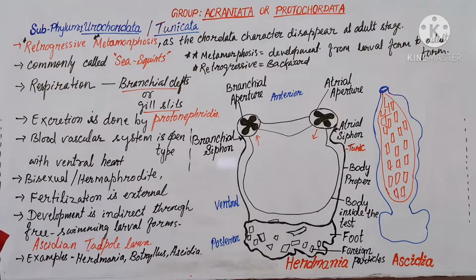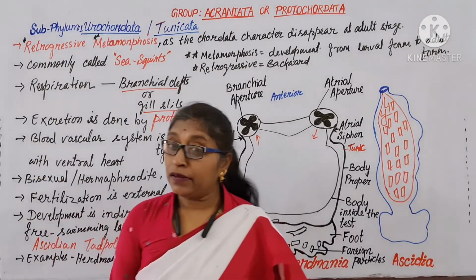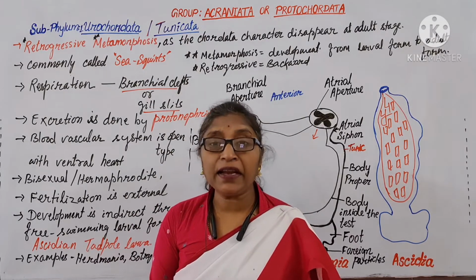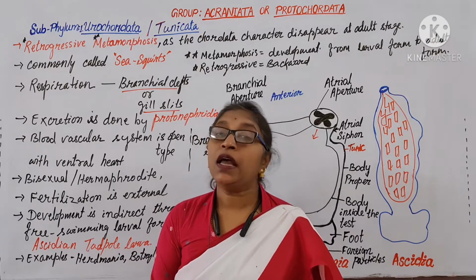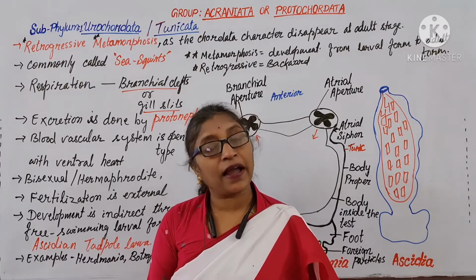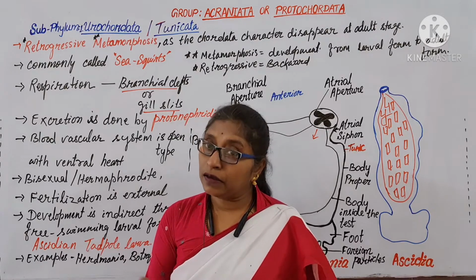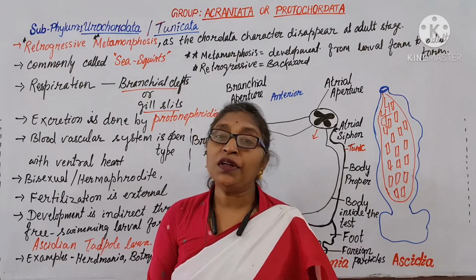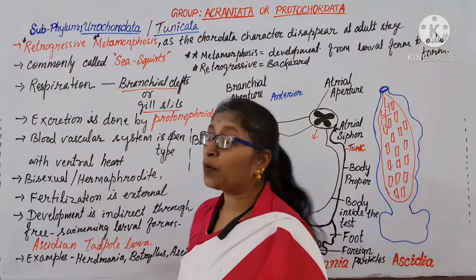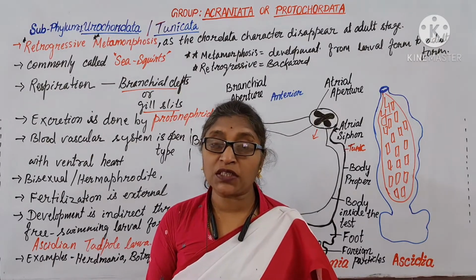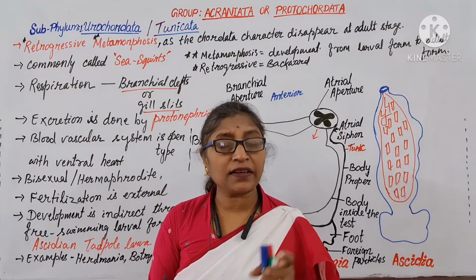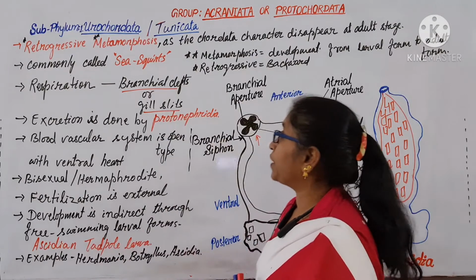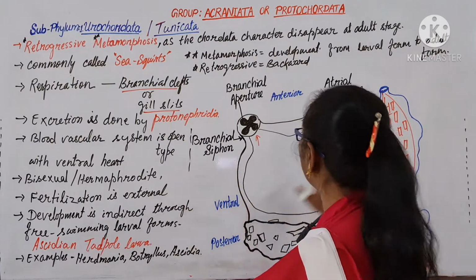And as we discussed, in the urochordates the chordata characters, the notochord and dorsal nerve cord, are present in the tail region only during the larval stage, and when the larval form reaches the adult stage, the notochord and nerve cord disappear. So the metamorphosis is called retrogressive metamorphosis. As the notochord is present in the tail region, the subphylum is called urochordata, and they are covered by tunic.